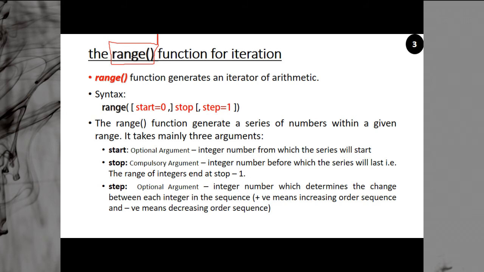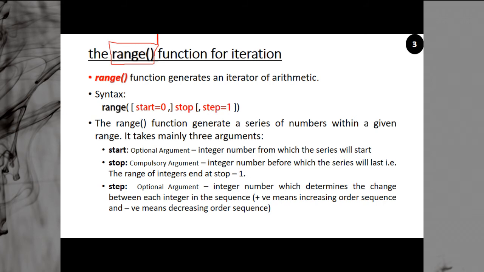It means if the first value is 5, the next will be 6, then 7, then 8, and so on. The increment of 1 will be there. Or you can specify the start value, the stop value where it is going to end, and the step, positive or negative. So these are the 3 syntaxes which you can use here.